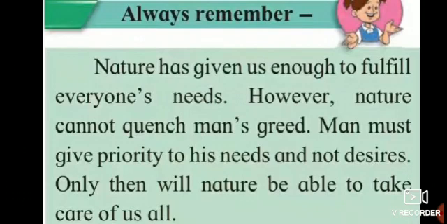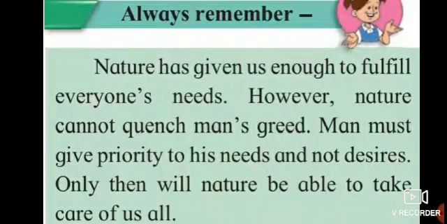So if nature cannot take it back, what are we supposed to do? Man must give priority to his needs and not desires. If we really need it, we are supposed to take it. If we don't need it, we are not supposed to, saying I want it means I want it. No. If we really need it, then we are supposed to take it.